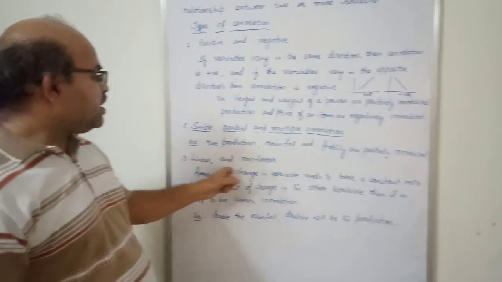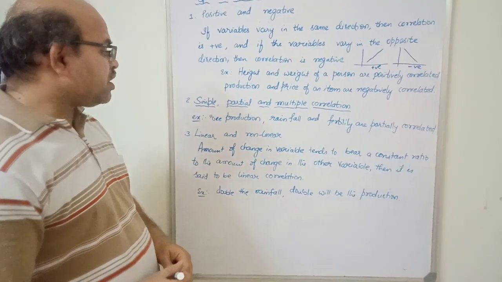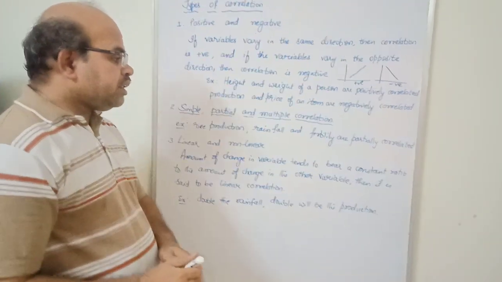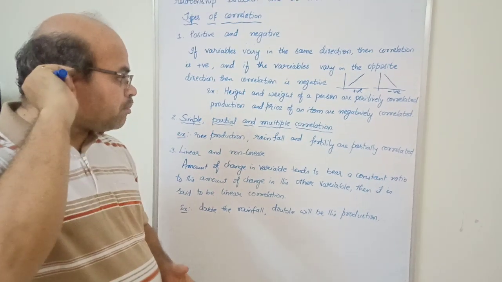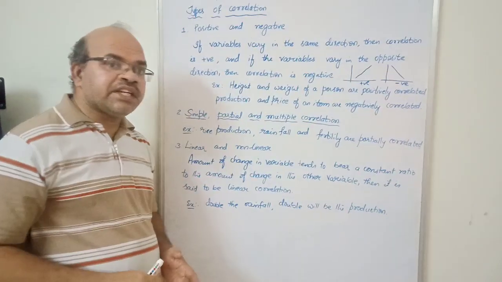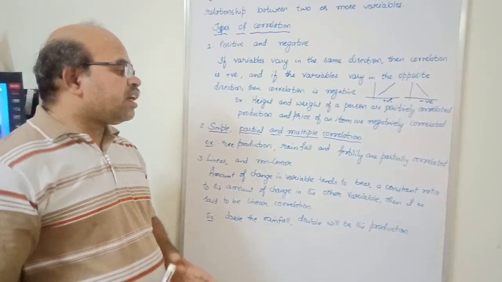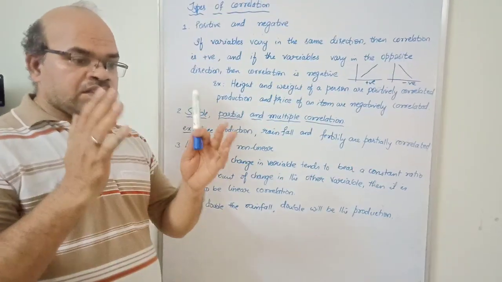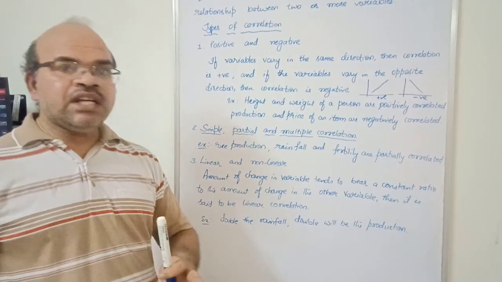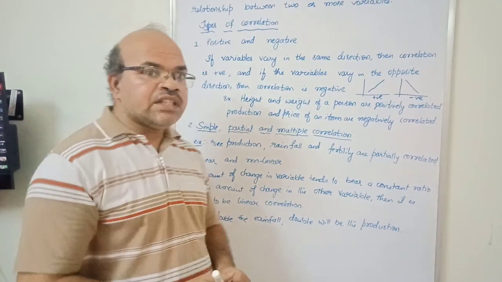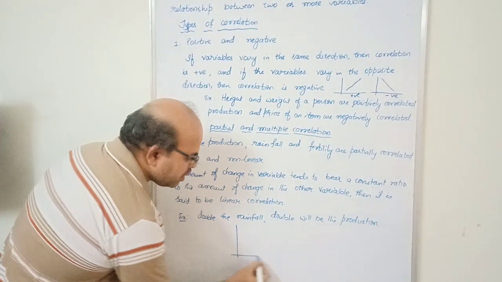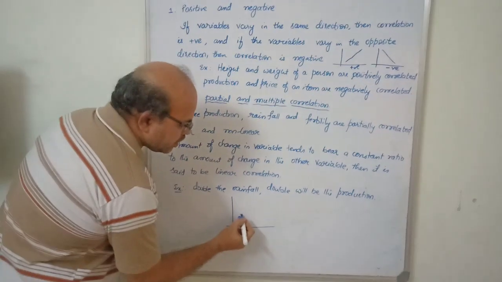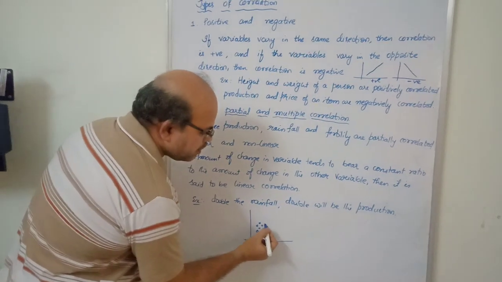If we come to linear and non-linear correlation, linear correlation means there will be a cluster of data which is bound to either increase in the positive direction or decrease in the negative direction. If the relationship is randomly distributed all over the graph, then we call it a non-linear correlation. I can give an example for linear correlation like this.